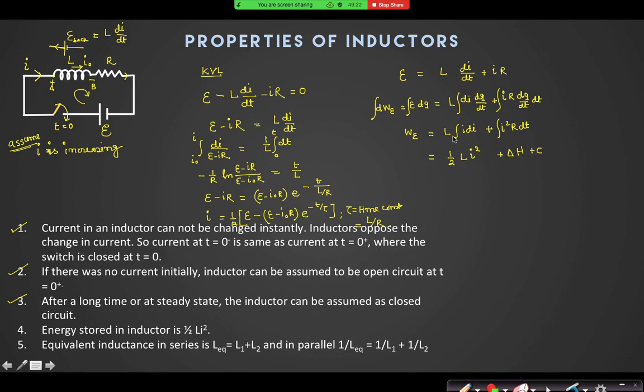If I say the current is varying from I1 to I2, will it be only I square, or I2 square minus I1 square? So the initial current is whatever it is, and the net work done by the battery I can find as half L times I square minus I naught square, yes or no? Suppose it is I naught to I. So half L I naught square, is it a constant or not?